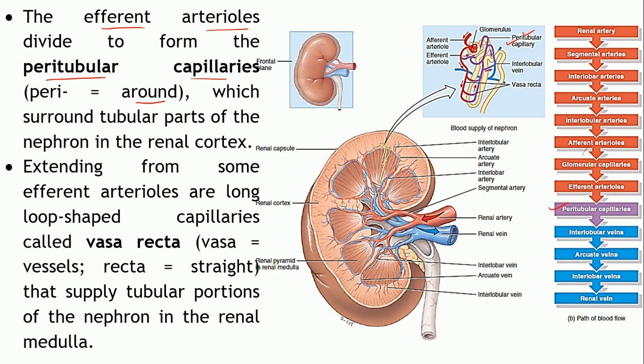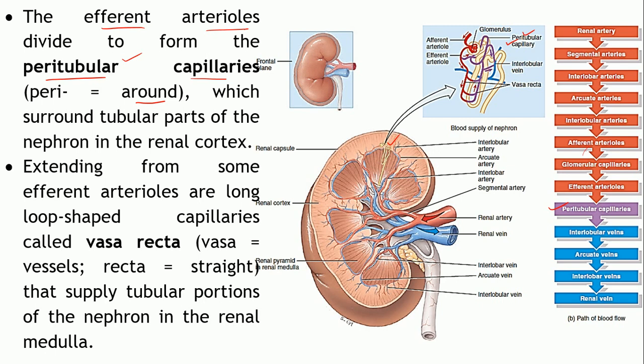This particular type of capillary is located within the renal cortex. So, the portions of the tubules which are located in the cortical region are surrounded by these peritubular capillaries.